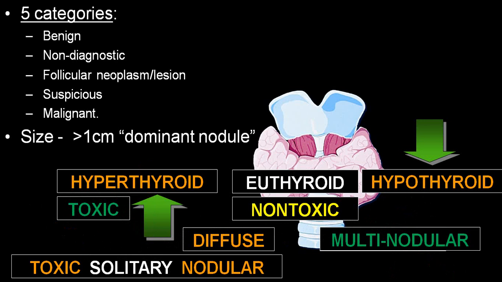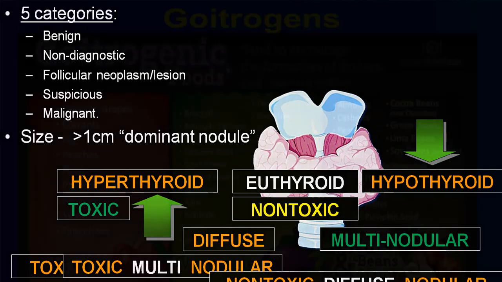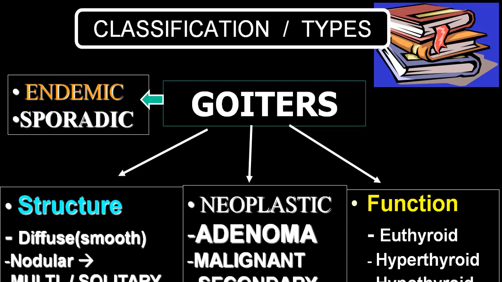Then a combination of those two: toxic solitary, toxic multinodular, non-toxic multinodular, and non-toxic diffuse goiter. These are all different goitrogens which can increase the size of the thyroid gland, maybe euthyroid, maybe hypothyroid.